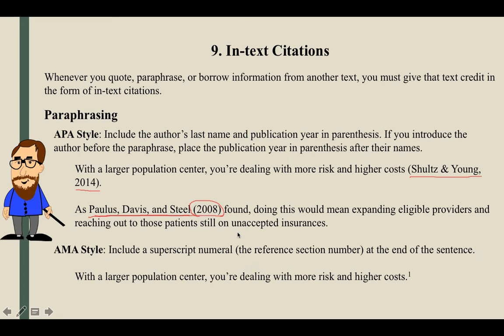For AMA style, it's a little bit simpler. You're just going to include a superscript numeral, which is this little guy here, at the end of the sentence. The superscript numeral should correspond to the source's location within the reference section.